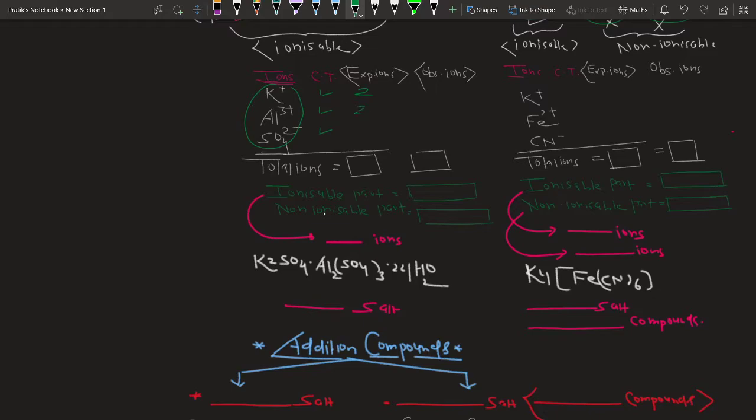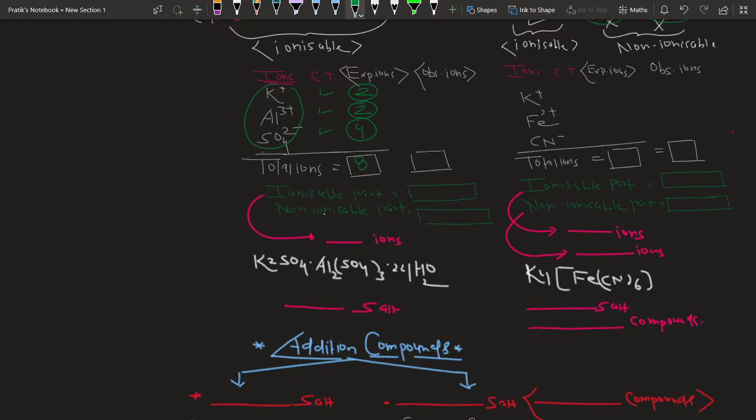Al2(SO4)3 gives 2 moles of Al, and SO4 should be 3... so total ions there should be 2K+, 2Al3+ and 4 SO4 2- ions. So total ions should be what? 8.